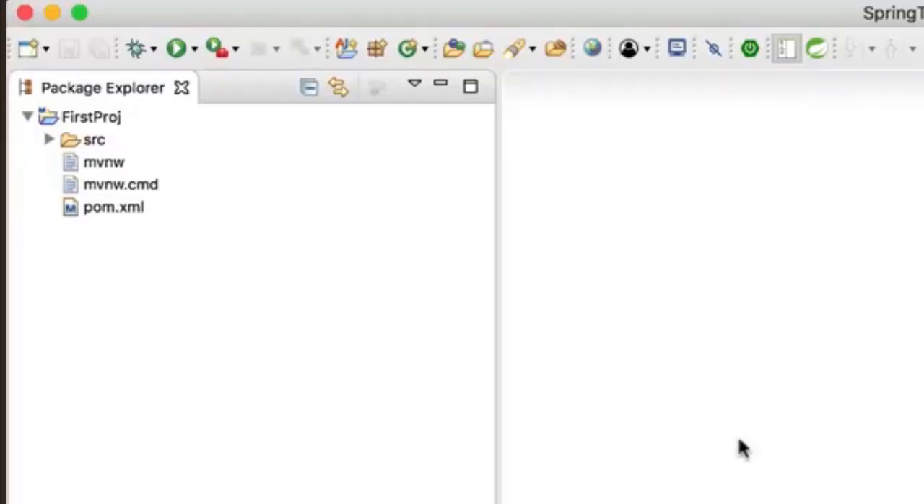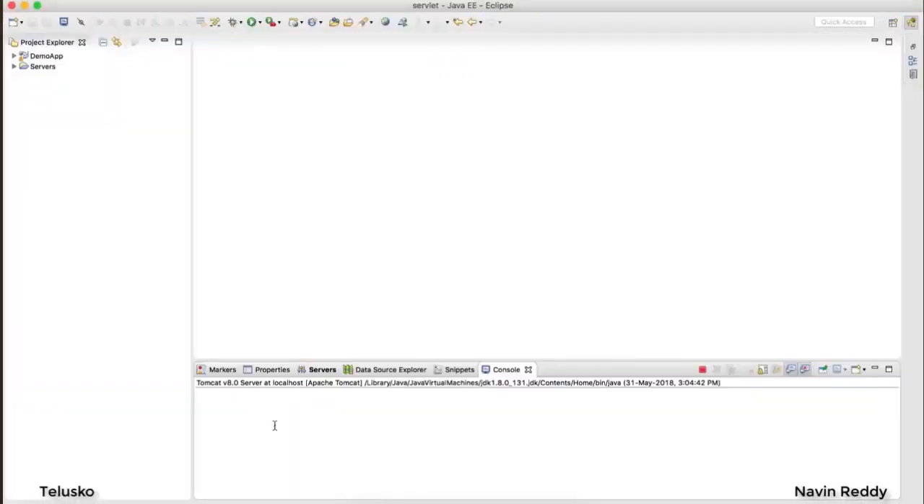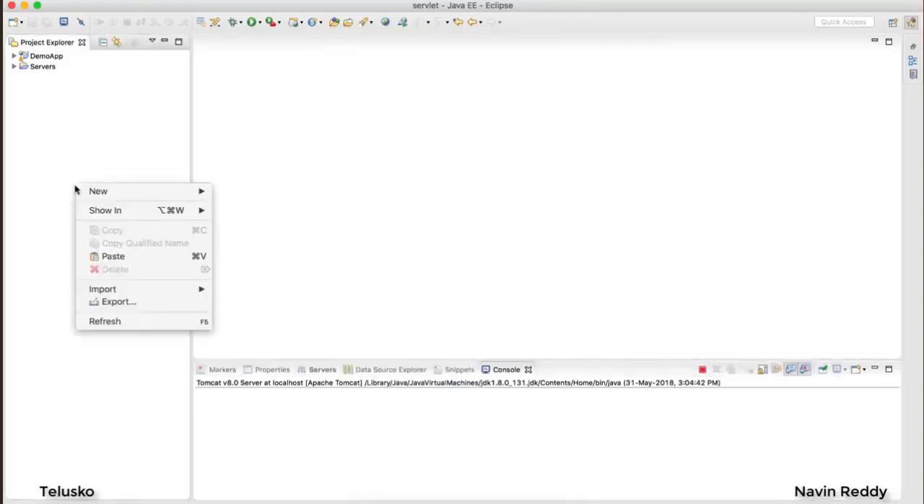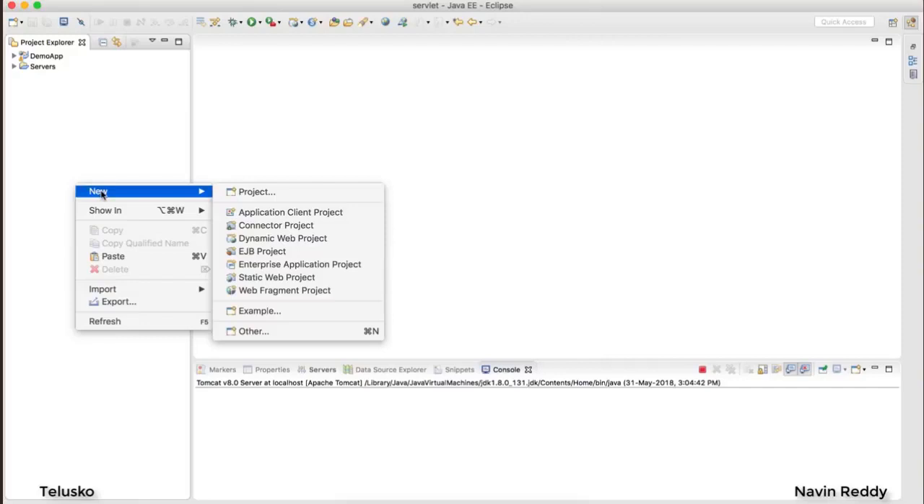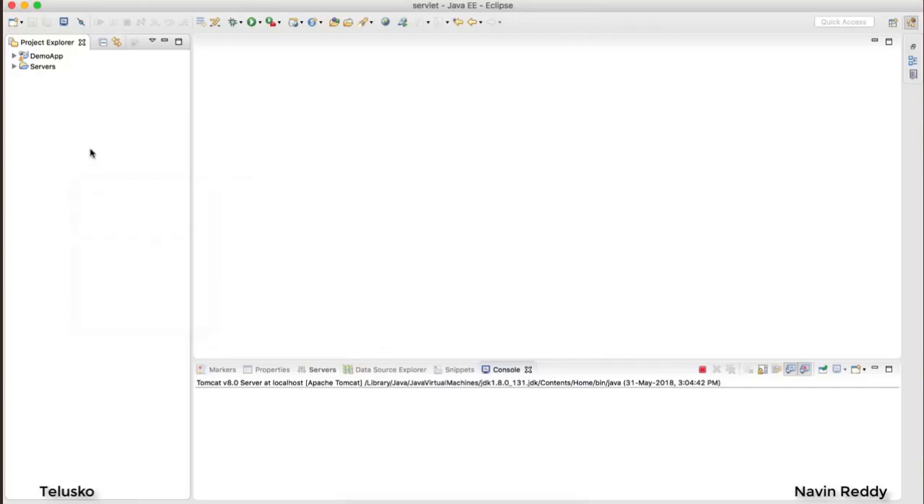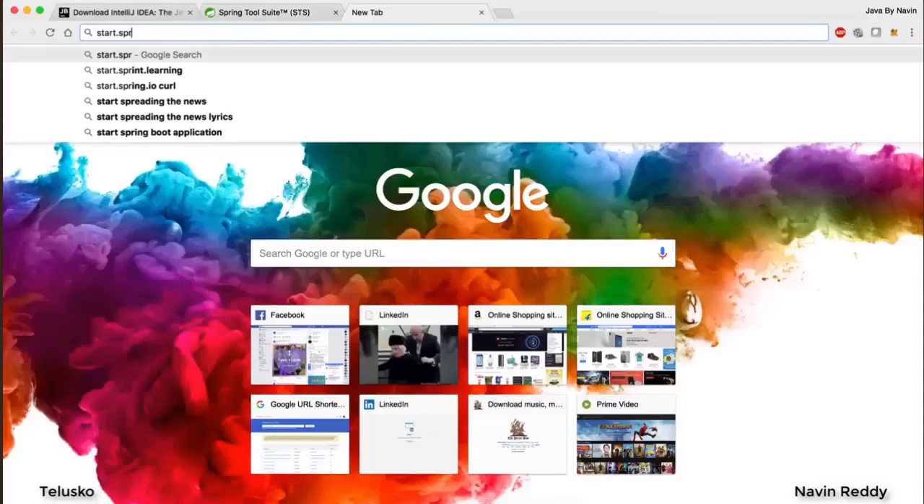What if you are not using STS? What if you want to get this project? What will you do? If you are using Eclipse, it's very simple actually. So let's say you have Eclipse, and when you open Eclipse, how will you build that project? Because if I right click, so this is Eclipse, okay? If I right click here and say new, you can see we don't have the Spring Startup Project option. In this case, what you have to do is search for